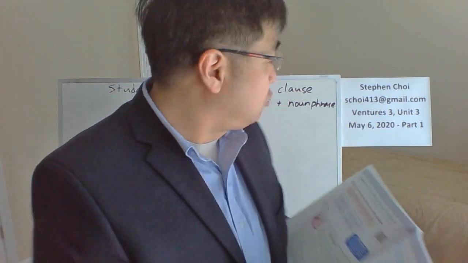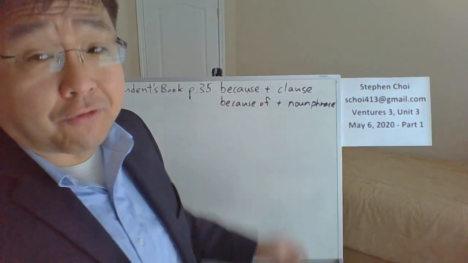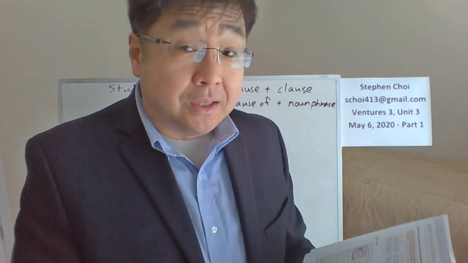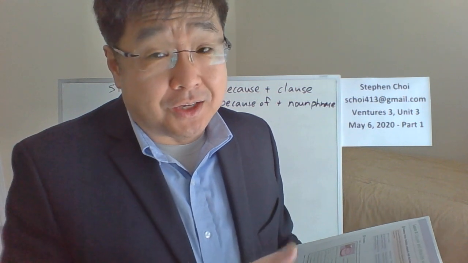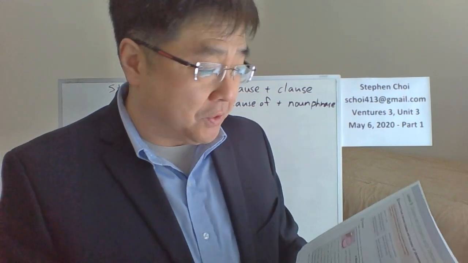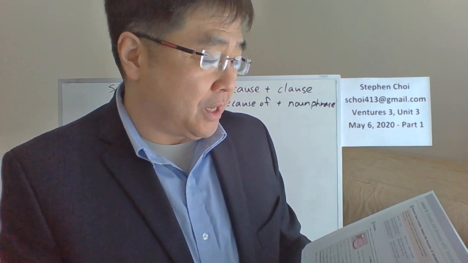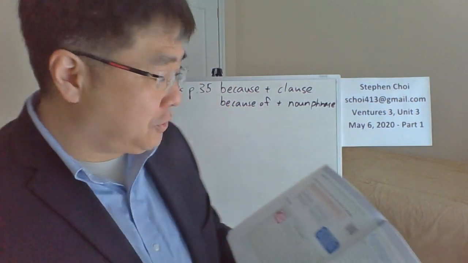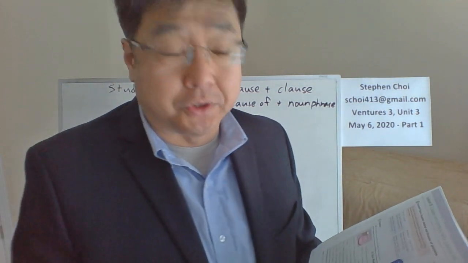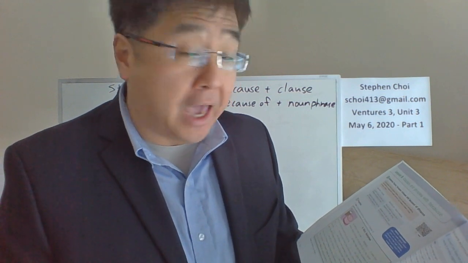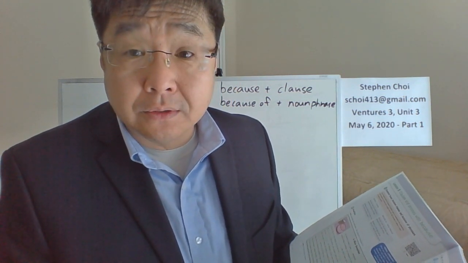Now, can you make this into just a noun phrase? Remember I said, sometimes you can't do it both ways. It's not always so easy. So how would you do that with the noun phrase? How would you make that using because of? You couldn't make a cake because of